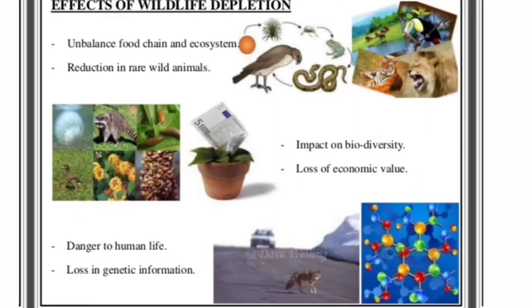And what will be the effect of wildlife depletion? There will be an imbalance in the food chain and the ecosystem. The animals which are very rare will be reduced and will become extinct after some days. There will be a bad impact on biodiversity. The economic value of wildlife will be lost or reduced. It will also cause danger to human life, and we will lose our genetic information.